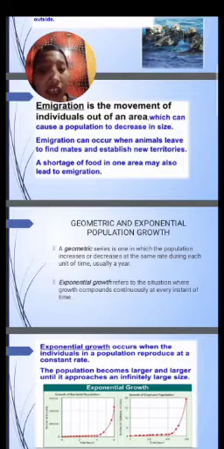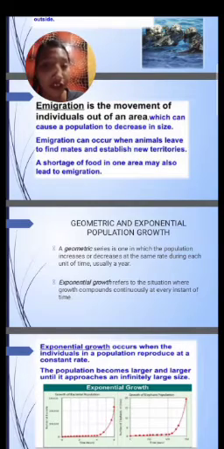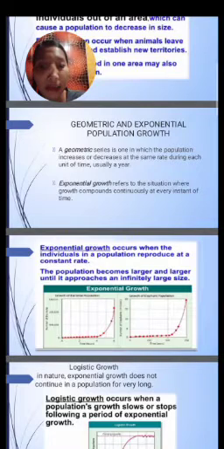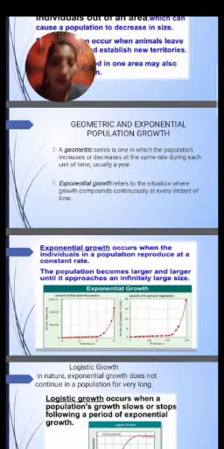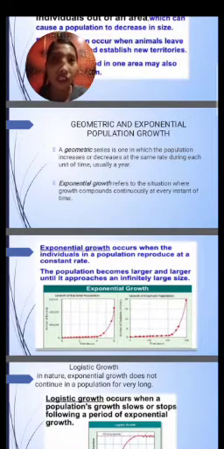So when we say exponential growth, the population is being increased every time or every year. It occurs when the individuals in a population reproduce at a constant rate. The population becomes larger and larger until it approaches an infinitely large size. So there will be a lot of shortage. And also, the population is being increased. So when we say increase, it means the population becomes larger and larger.